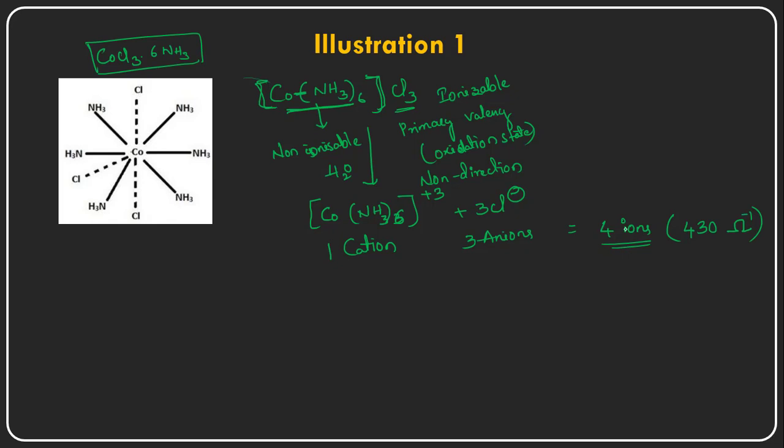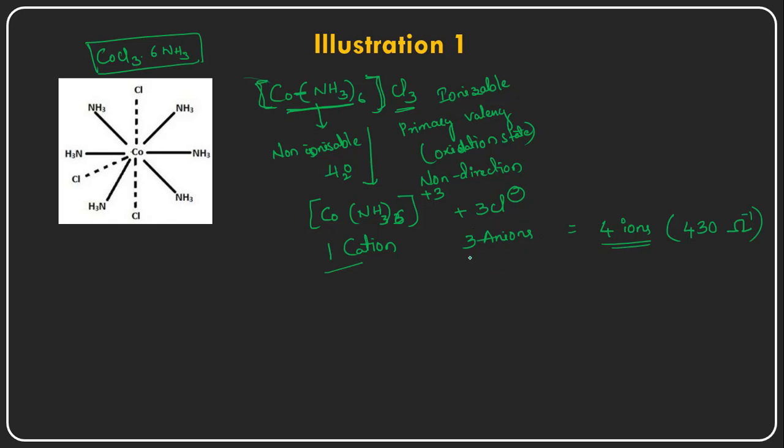So how many total number of ions are there? One cation is there, this is one single cation, and three anions are there. So 1 plus 3 is 4 ions, right? So the total number of ions is 4.